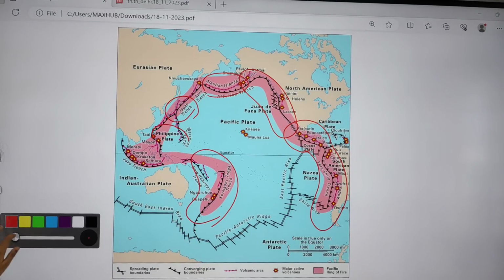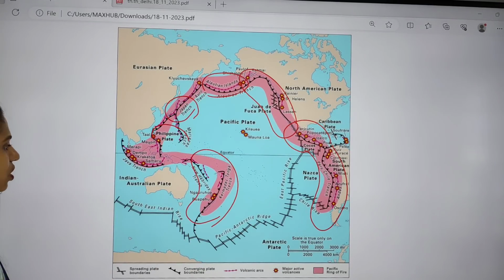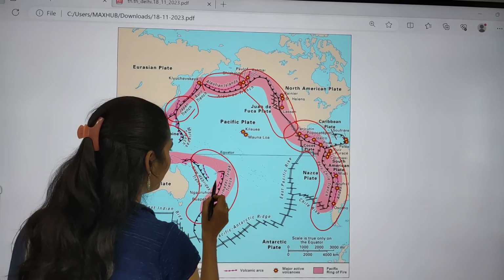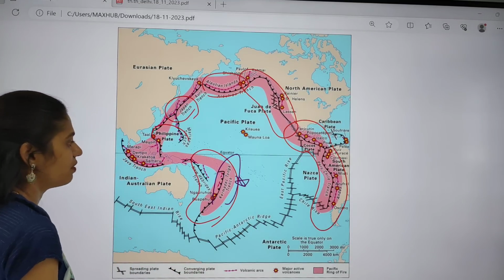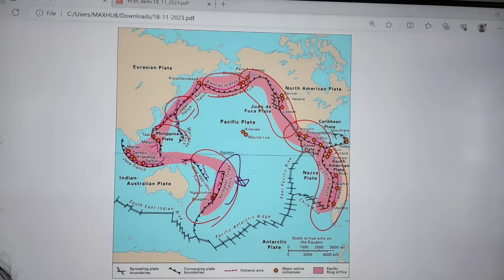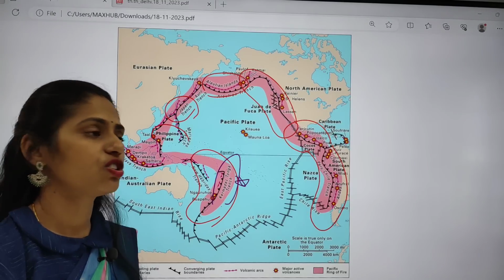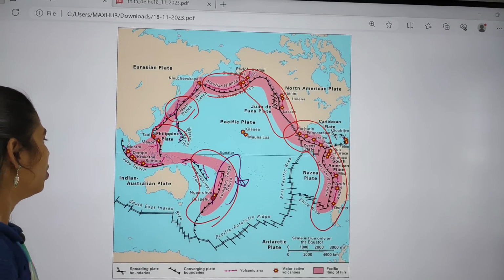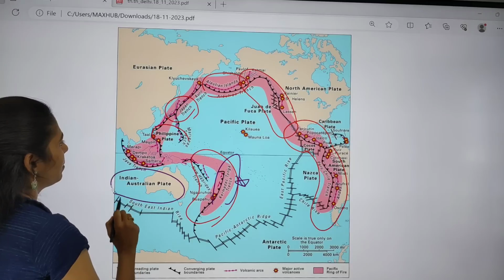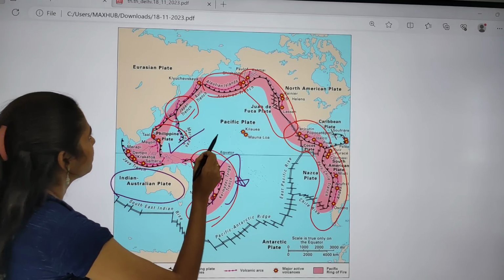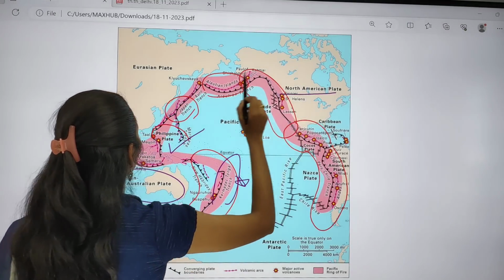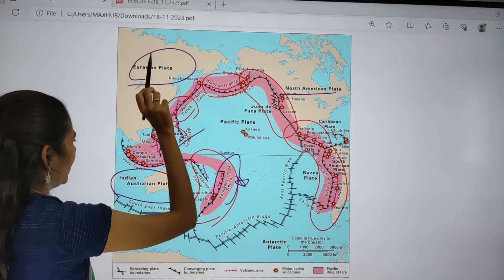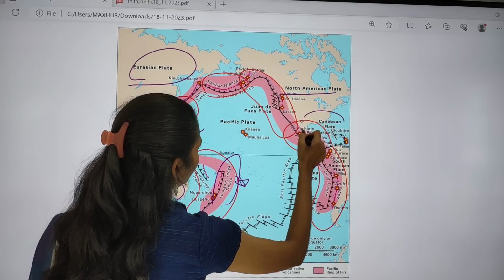If you see which plates are involved, here we have the Kermadec Tonga Trench. This is very important. Whenever subduction happens, that subduction leads to the formation of a trench. Here we have the Indo-Australian plate, the Philippine plate, the North American plate, the Eurasian plate, and the Caribbean plate.